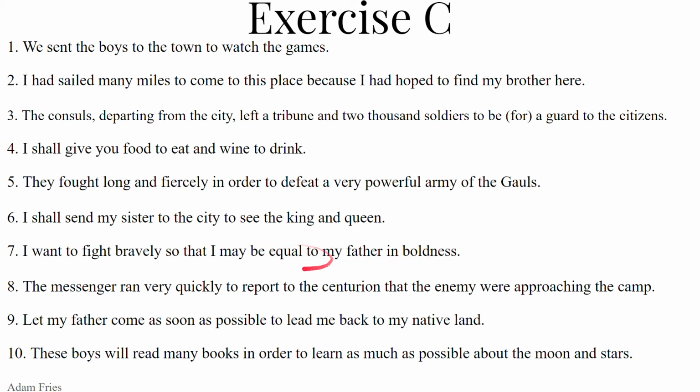In respect to boldness. So you want the ablative of audacia, ae, feminine. So audacia with a macron over the final A. So altogether something like: fortiter pugnare volo, ut par patri meo audacia sim.